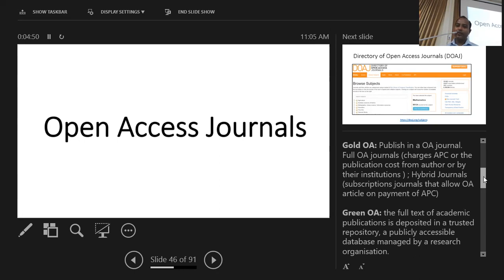The second way is that you can make your research work open access through the green open access. Green open access means that you make an e-print of your paper available either through your departments or your personal website, or you upload it into a repository. It can be an institutional repository like ours, or it can be a subject or discipline repository like arXiv, you all are aware about that. So likewise, you can make your article available through a repository or a web page.